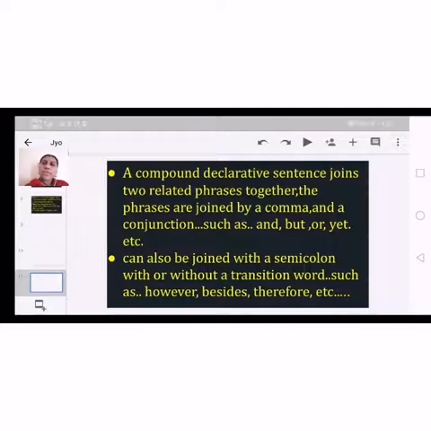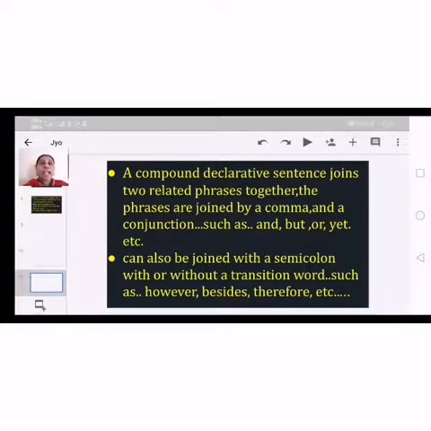So where do we use the comma? After the first statement and between the two statements, we should use a comma, or without a comma, we can join them with a conjunction.